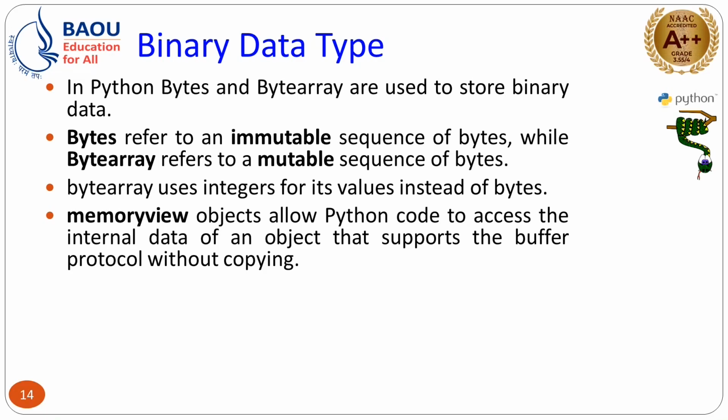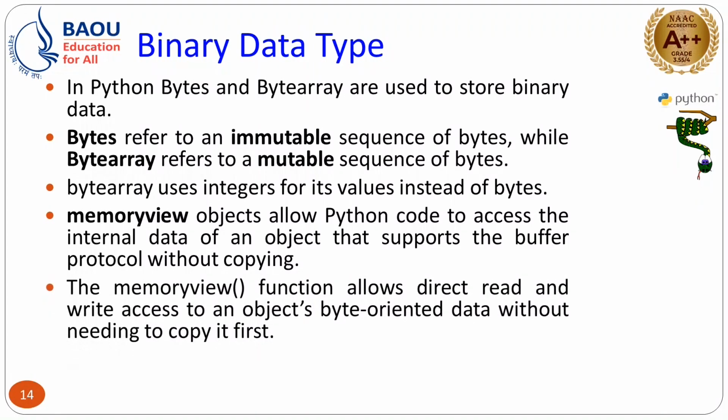Sometimes, suppose you are assigning a value and that value will be converted into byte form. In that case this data type can be used. Byte array is the mutable sequence of bytes. Memoryview objects allow Python code to access the internal data of an object that supports the buffer protocol without copying. That means if you are using memoryview, it allows you to directly read or write access to the object's byte-oriented data without needing to copy it first.